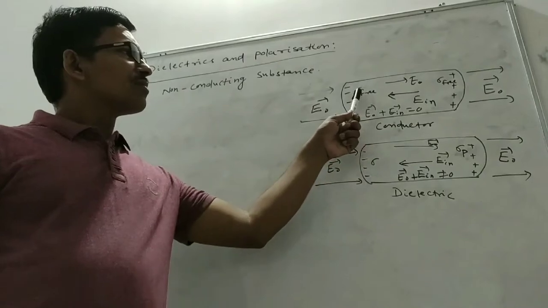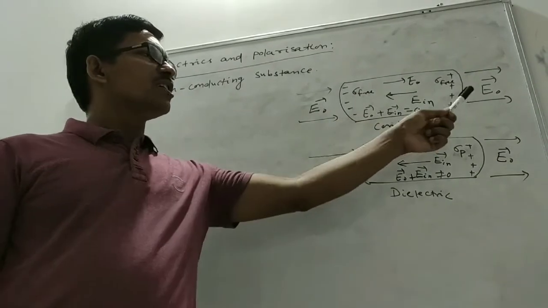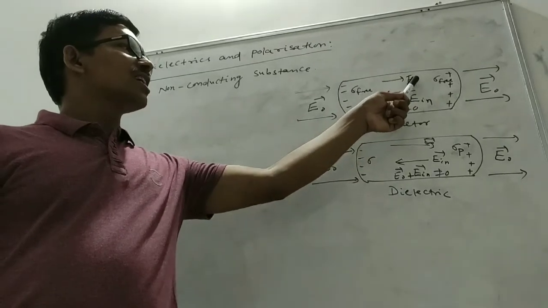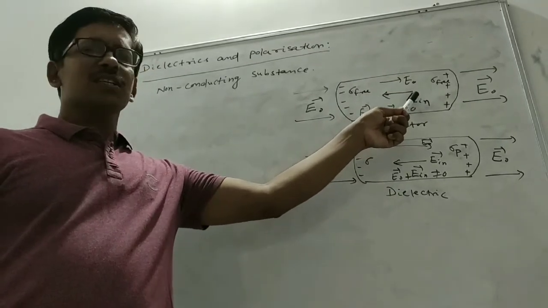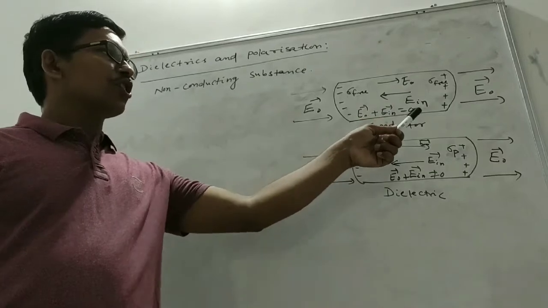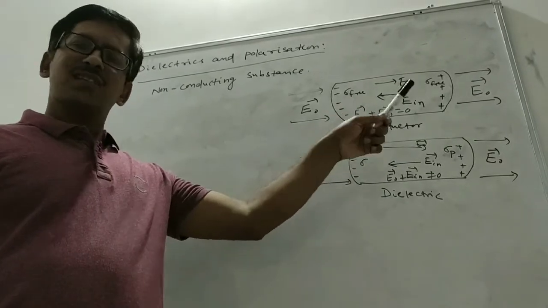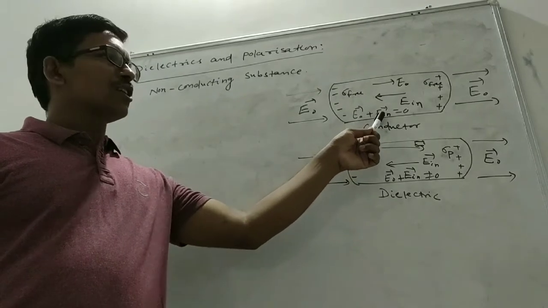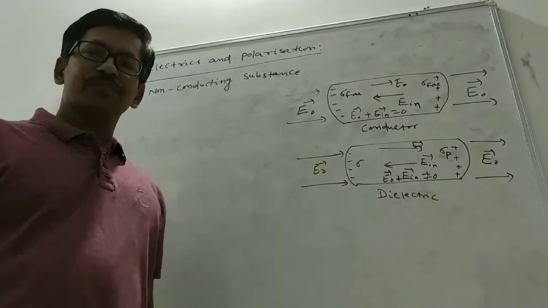You see now, this is the original electric field E0 and the conductor is placed here. E0 is the original electric field, E induced is the induced electric field, and for a conductor the charges are movable, so E0 plus E induced, original electric field plus the induced electric field, equals 0.